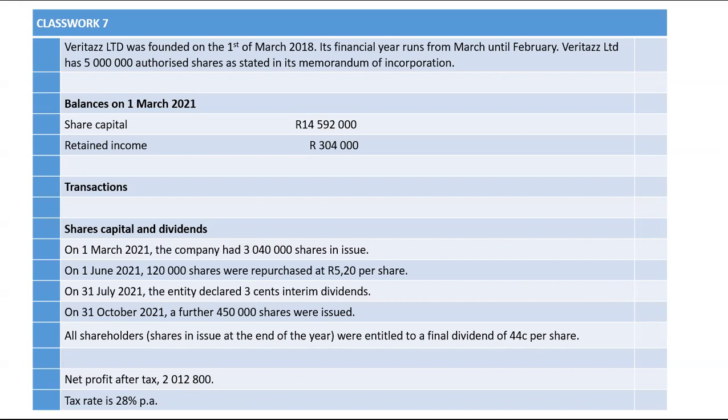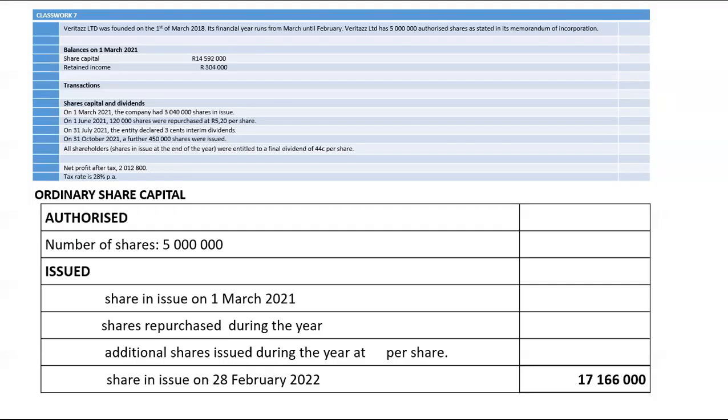I would actually use that information, and I would probably put that 5 million in my ordinary share capital note as authorized shares. They will have no rand value because they are authorized. Hence, the authorized number of shares will be 5 million. That's what I can use that information for.